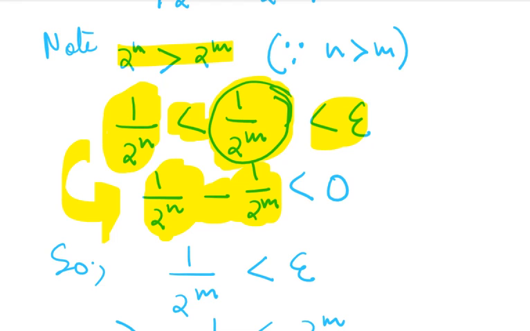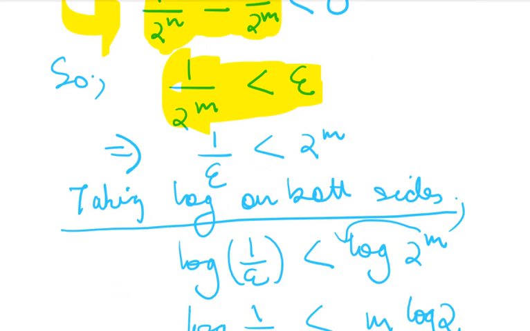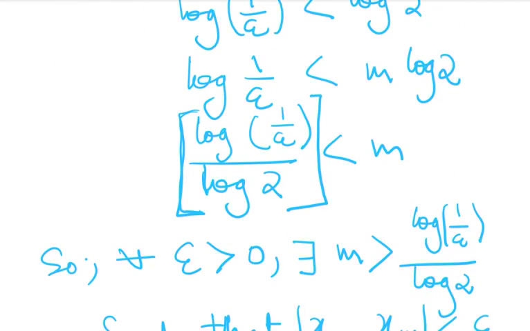So if 1 by 2 to the power m is less than epsilon, that implies 1 by epsilon is less than 2 to the power m. Now if you put log on both sides, then you get a simple calculation, and you get a value that is less than m. Your basic work was to get this value that is less than m.